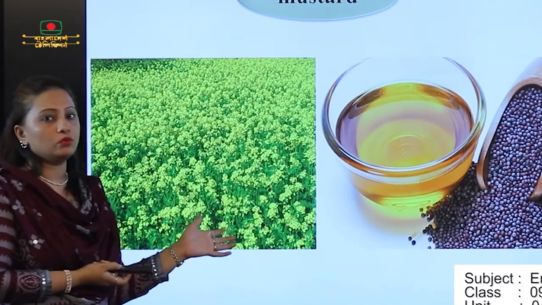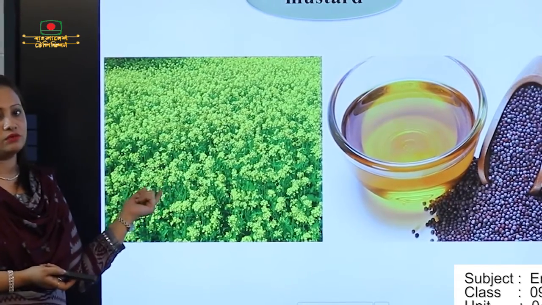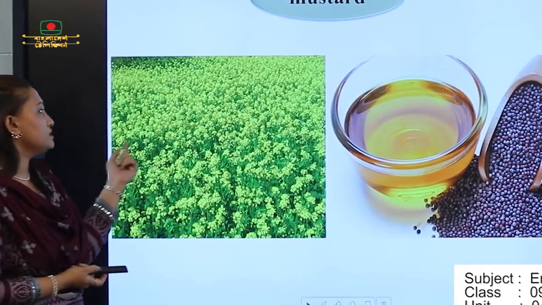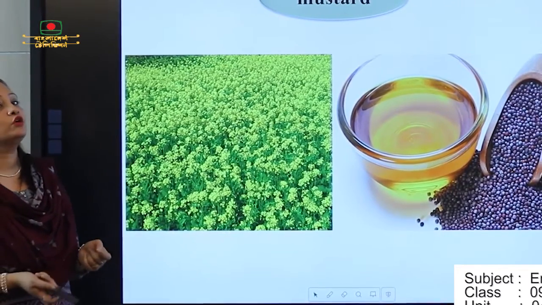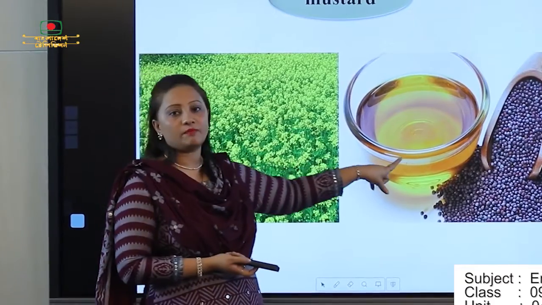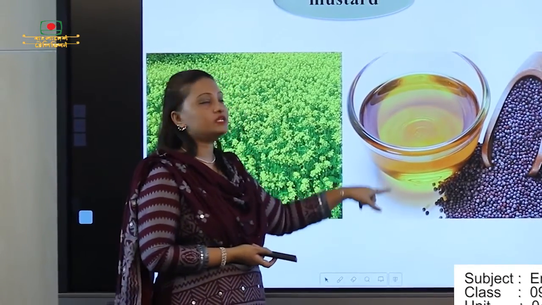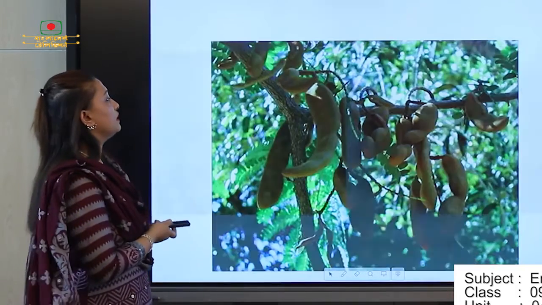Next one is very well known to all of you. You can find this type of picture in a village whenever you go. And what is it called? Mustard. The Bengali meaning of mustard is shorisha. And from this type of seed we make this type of oil, that is shorishar tel. Okay, this type of word we will get in our lesson.